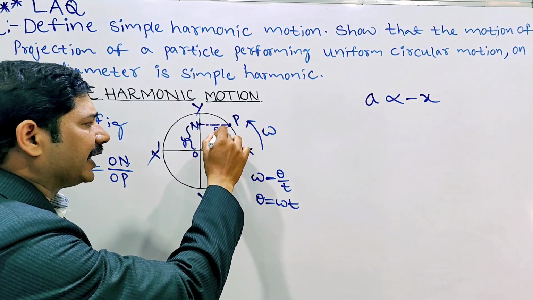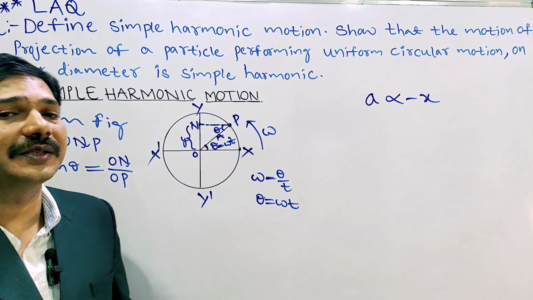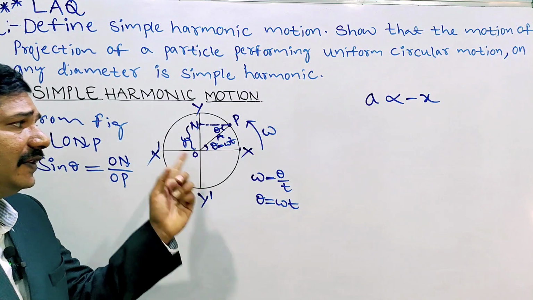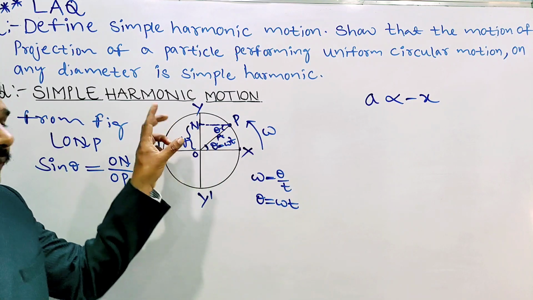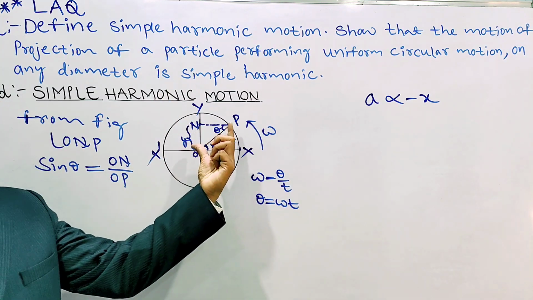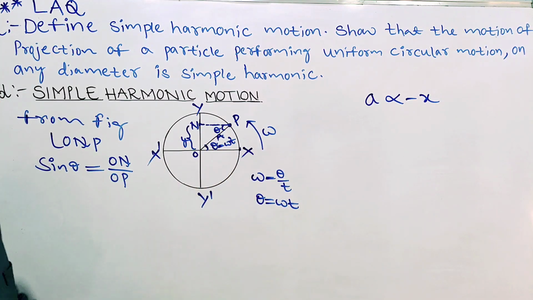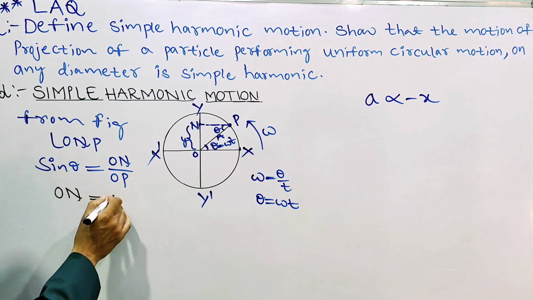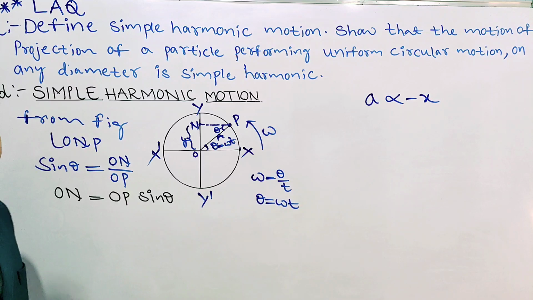We take the radius as capital A, the maximum displacement, the amplitude. So sin theta equals opposite side ON by hypotenuse OP. Now ON equals OP into sin theta.